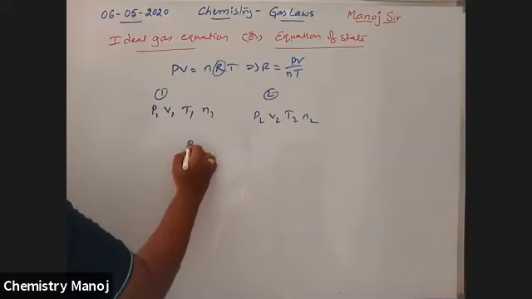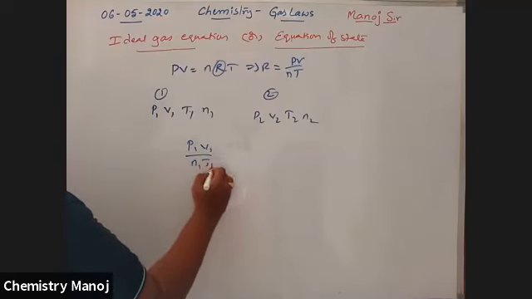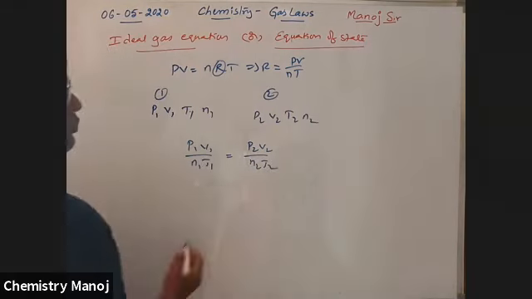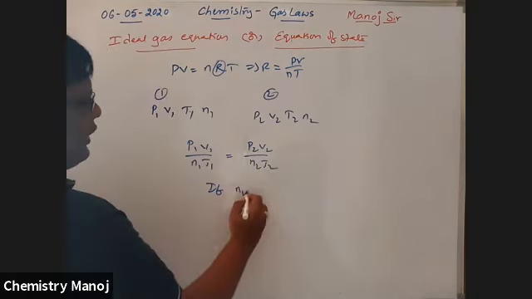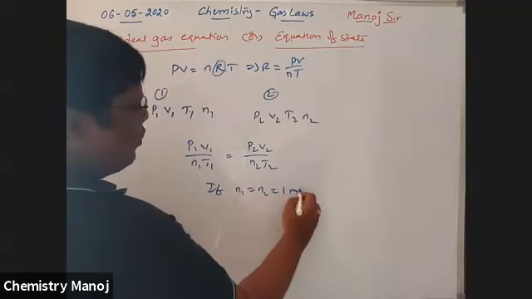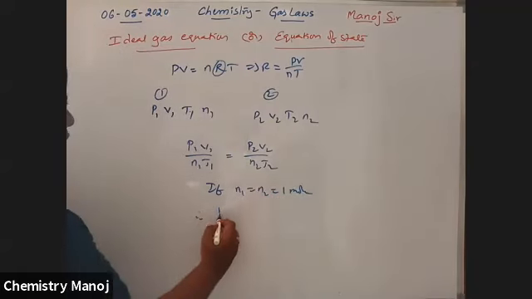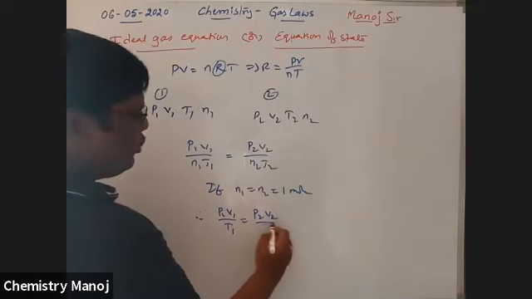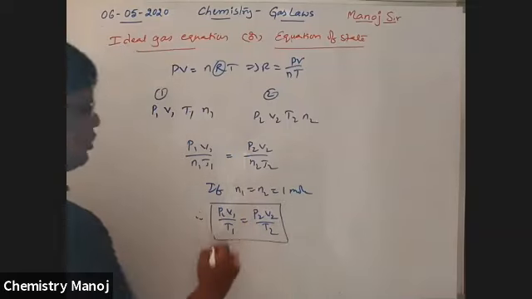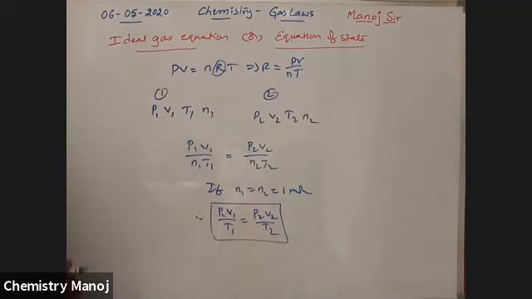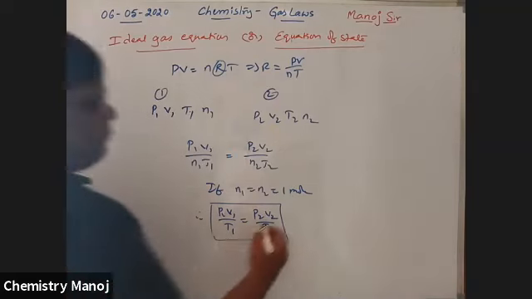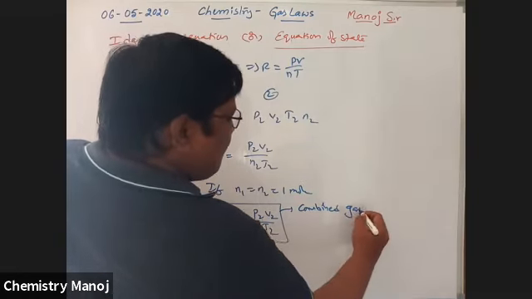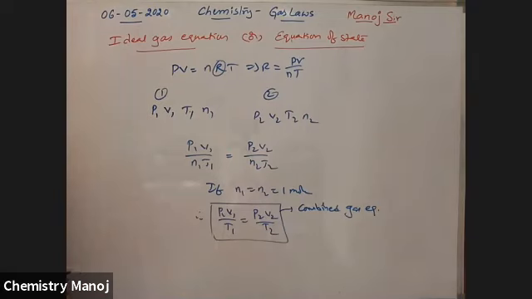That means P1V1 by n1T1 is equal to P2V2 by n2T2. If n1 is equal to n2 is equal to 1 mole, then P1V1 by T1 is equal to P2V2 by T2. For 1 mole only, this is called the combined gas equation.